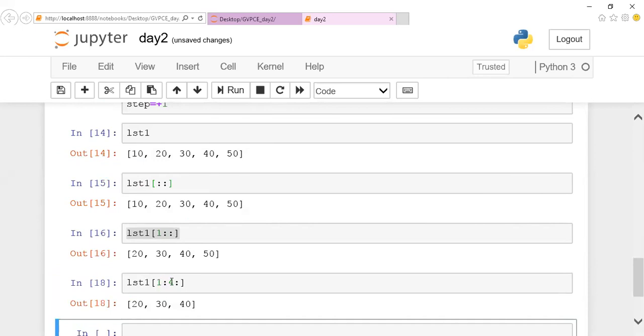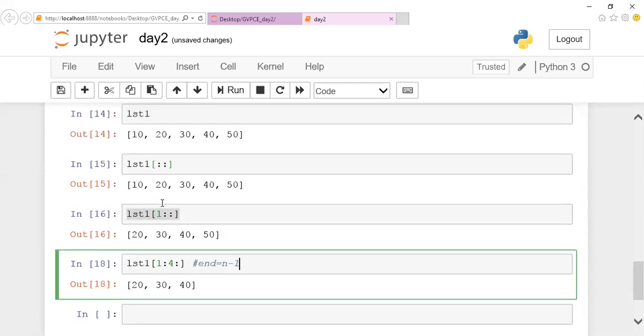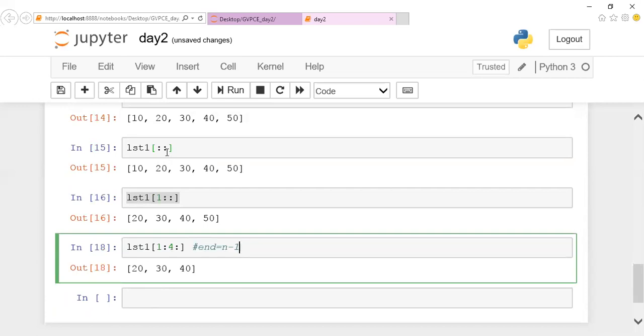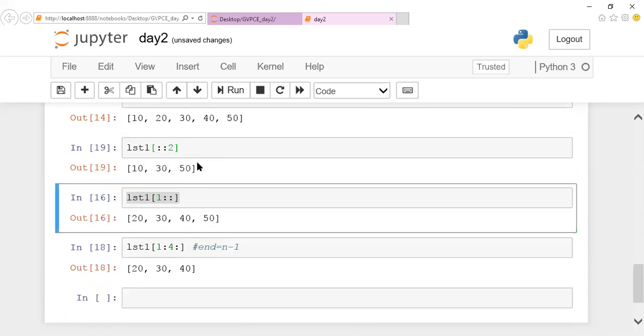Starting from the first position till the third position, if I want to go to the third position, I should give 4. The default is that the end will go till the given number minus 1. That's the reason. And if you want a step value, like 2 steps, that's possible. Look here: the starting value by default is 0, the ending value, if not given, goes till the end. If I execute like this, you can notice that from the beginning, it takes every 2 steps. This is all about positive slicing.